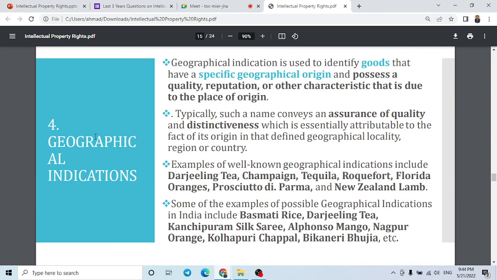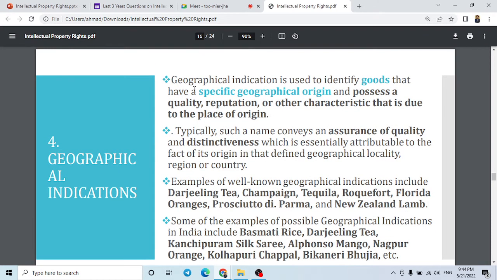Now we are moving to the geographical indications. Geographical indications are used to identify goods that have a specific geographical origin. It means that some goods which are very prominent to a particular area, and from where it is known to other regions or the whole nation or even at an international level, that should be popular and possess a quality, reputation, and other characteristics of that place of origin.